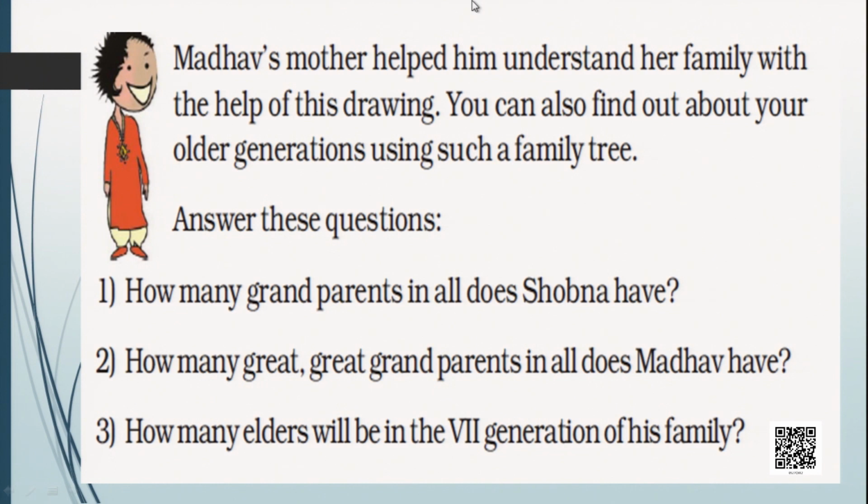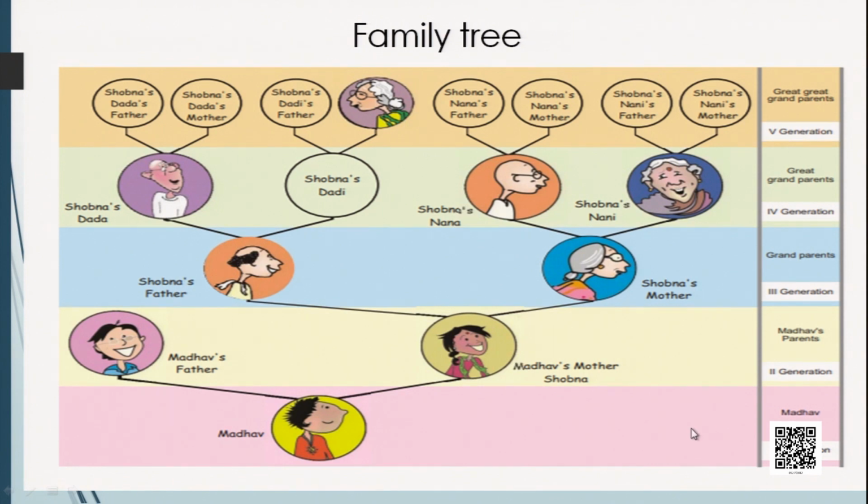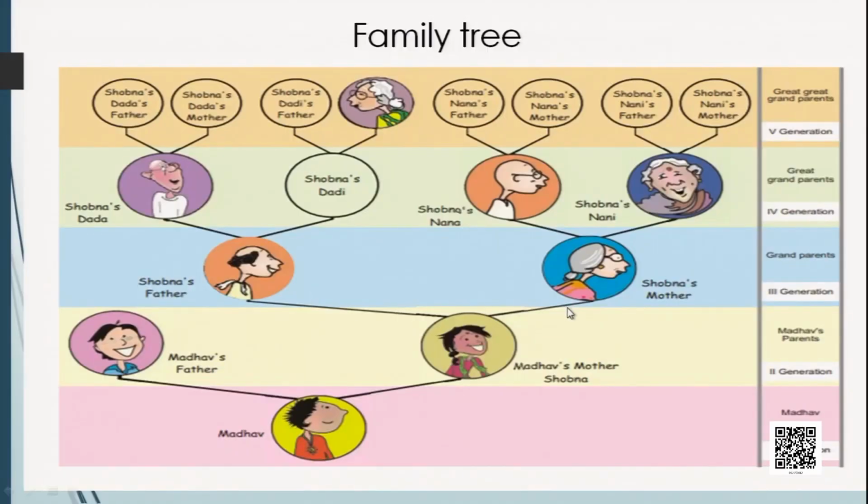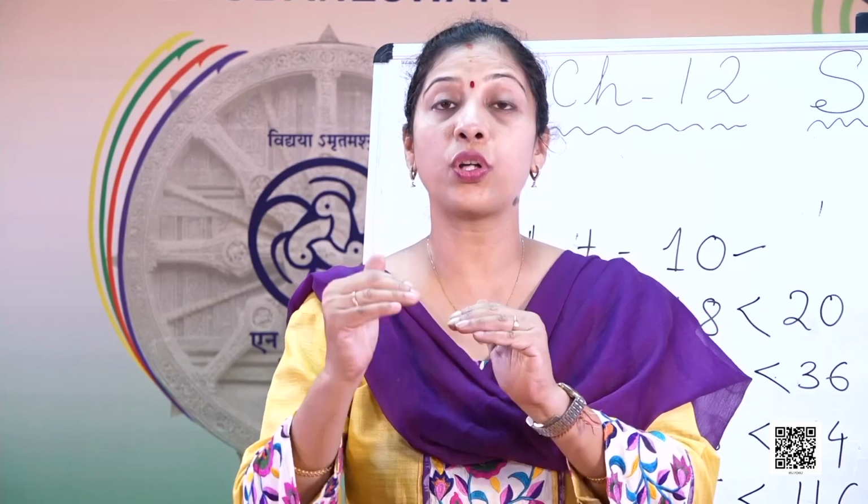How many elders will be there in the 7th generation of his family? Now this is the first generation. Madhav is the first generation. His parents, second generation, grandparents, third generation, his great grandparents, fourth generation, and his great great grandparents, fifth generation. यहाँ पे देखो, we are talking about only Madhav's mother's family, not Madhav's father's family. तो यहाँ पे देखो, अगर माधव की मम्मी का लिया जाए तो उनके कितने? 2 पेरेंट्स, फिर 2 के कितने हुए? 4, 4 के कितने हुए? 8. So you can see the growth pattern.